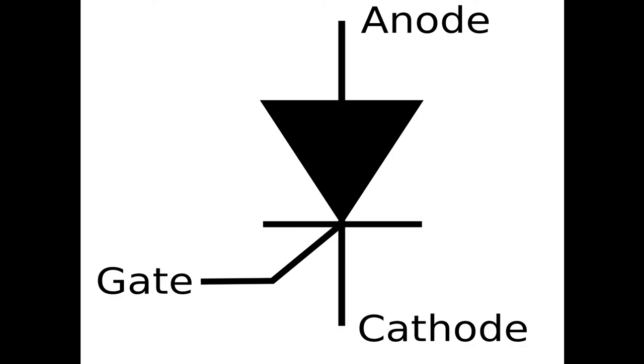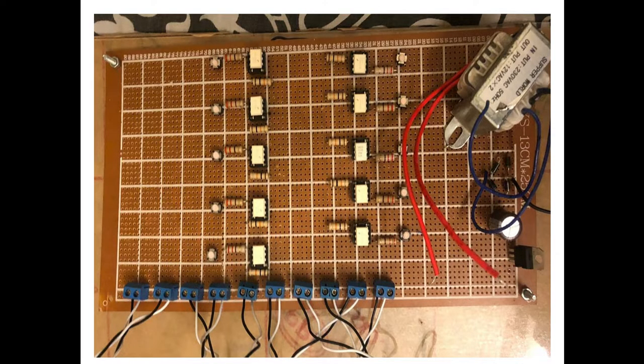In part 1, a circuit was designed to understand the working and behavior of the thyristor. As a thyristor has 3 terminals, anode, cathode and gate, in forward conduction mode, when the gate is triggered, the power flows from anode to cathode. To control the pulse that triggers the gate, a drive circuit is made. So in this figure, as you can see, this is the drive circuit that we made.